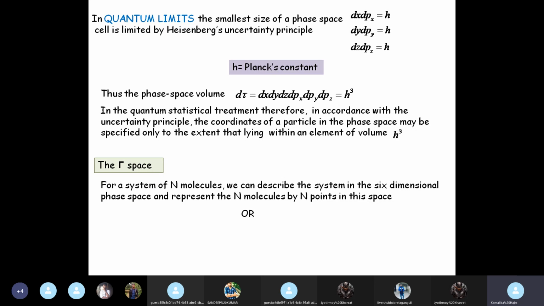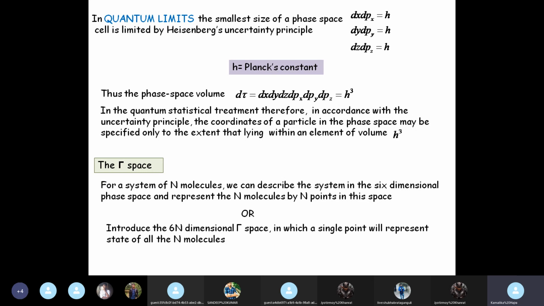However, there is another kind of representation where you introduce the 6n-dimensional space called gamma space, in which a single point will represent the state of all the n molecules.